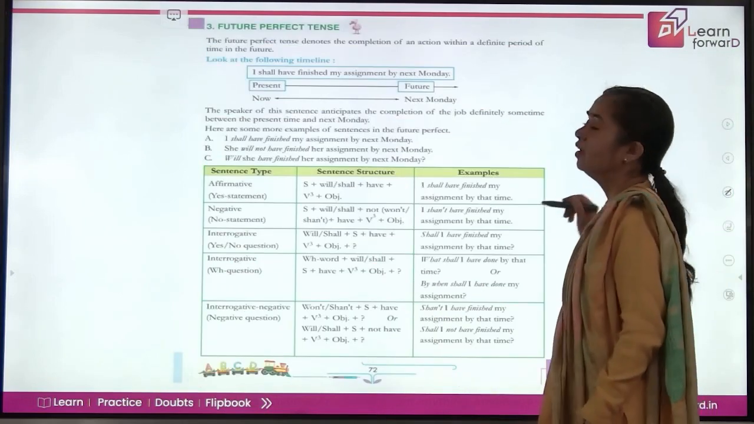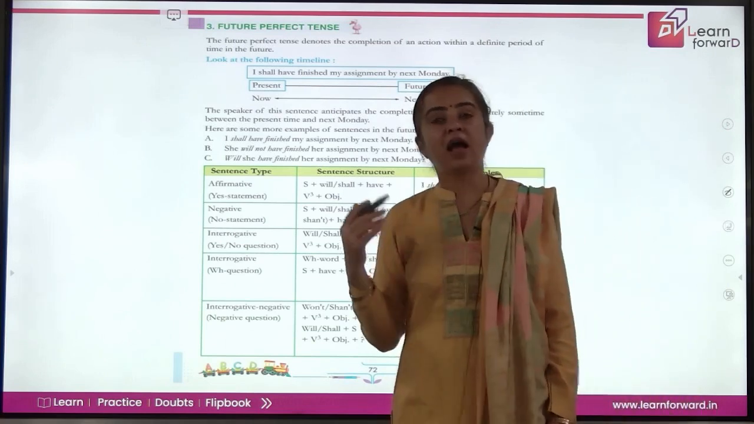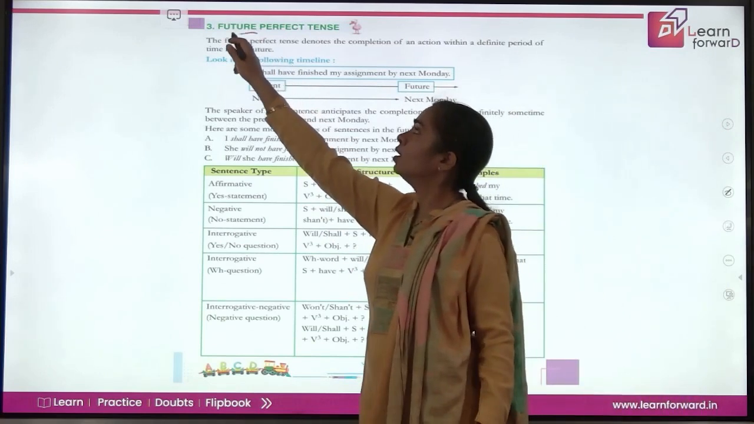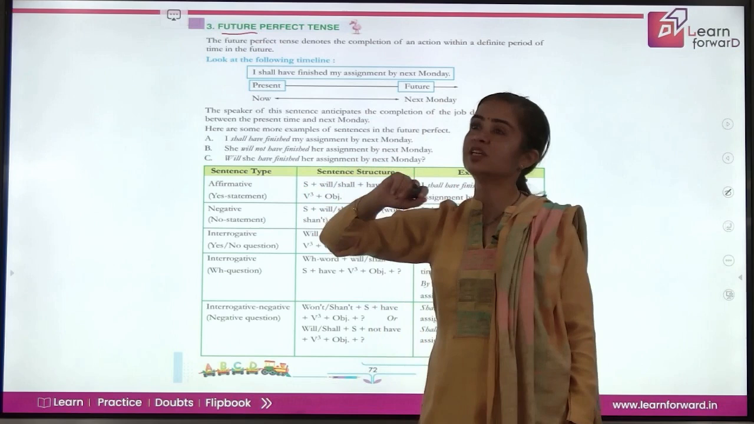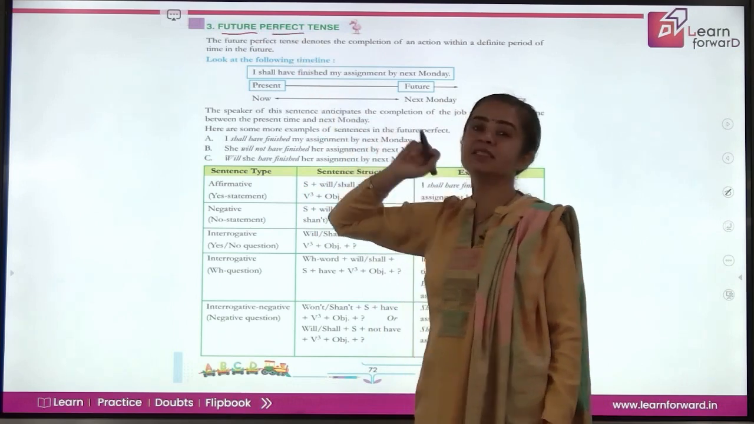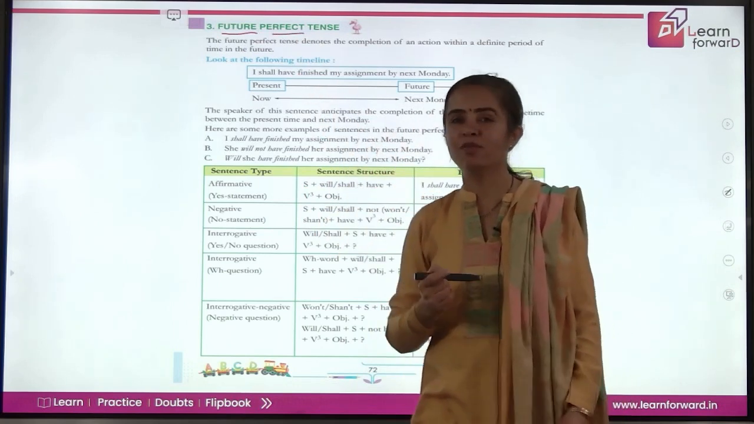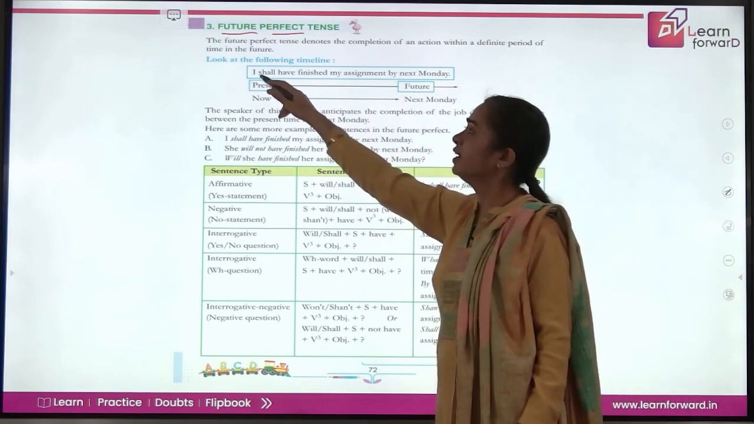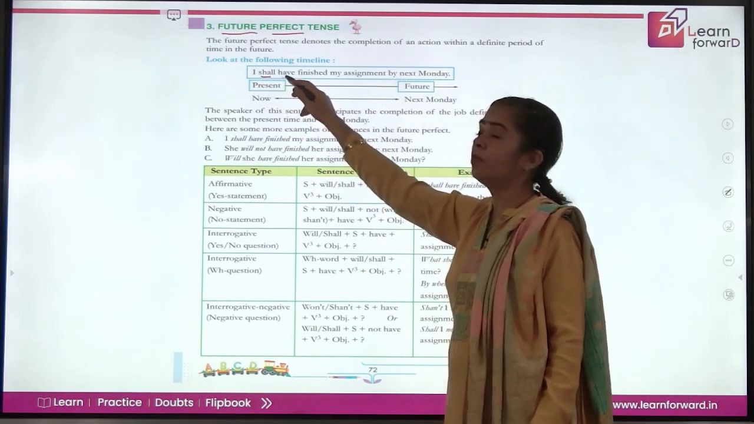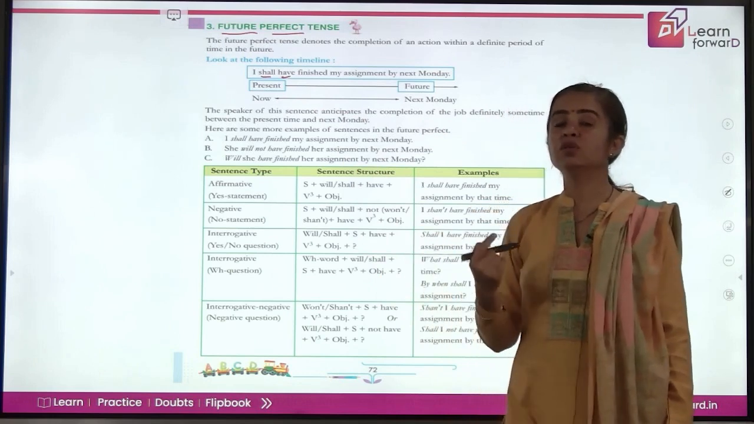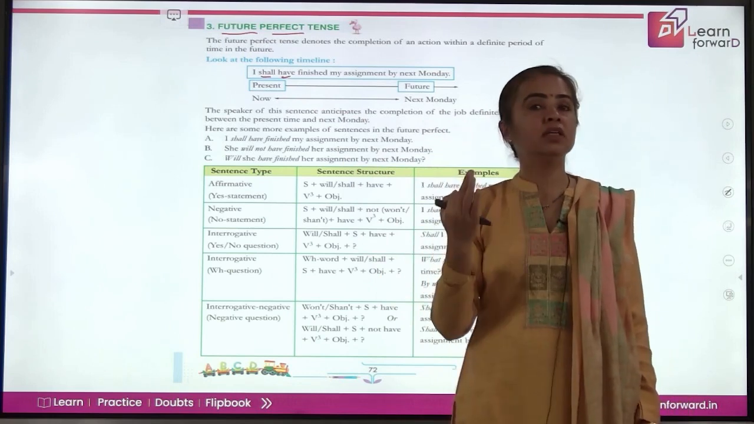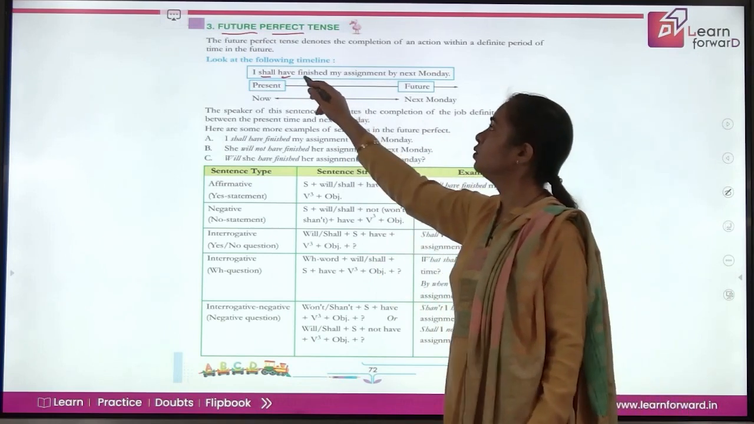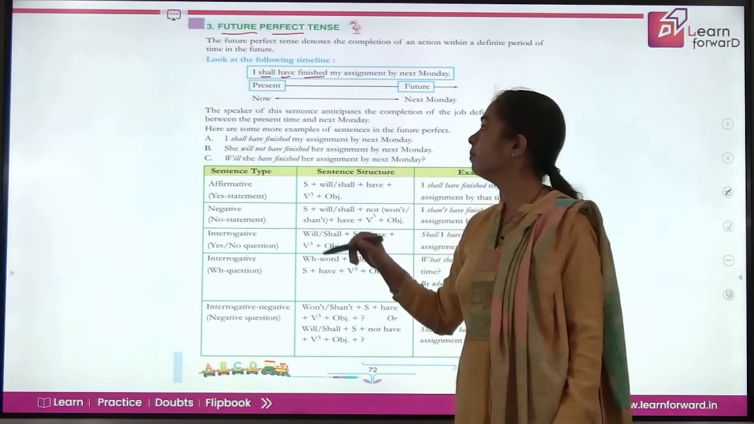Moving ahead, we have future perfect tense. Again, let us focus on the words here. Future means will, shall, and perfect means use of have form of verb. So we'll just use a combination of these two. We get shall, will, then followed by have. Now we know have is always followed by third form of verb. So we use here the third form of verb.